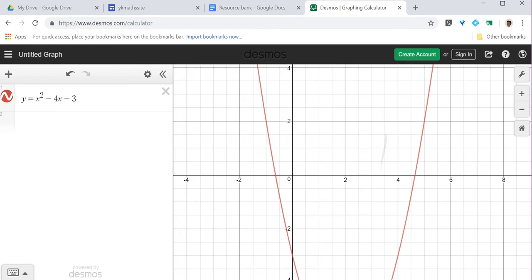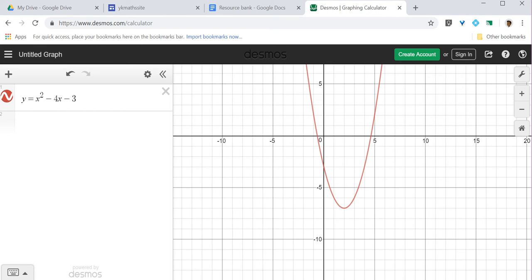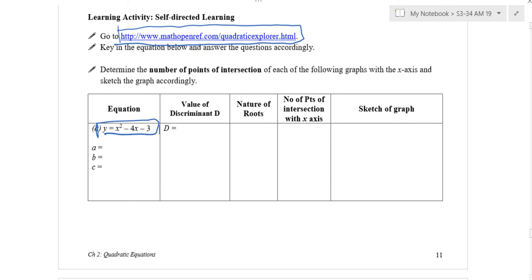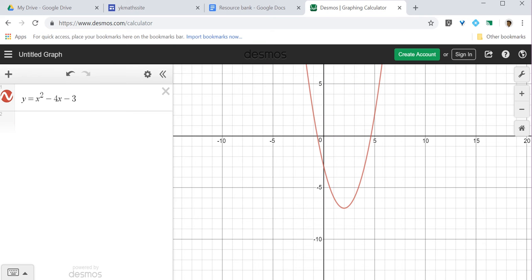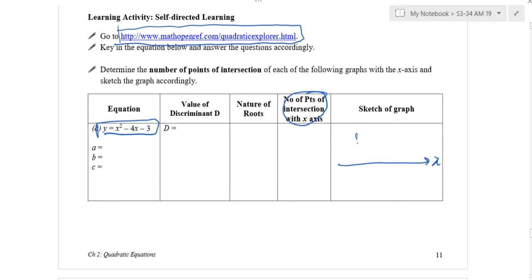Okay. Now, I want to zoom the graph. What I want you to draw is actually the axis and the red graph. So can I go back to my notes? My axis, you see, number of points in the x-axis. So I draw the axis and the red graph. The red graph cuts how many points with the x-axis? 2. Do you see 2? Can I go back to my graph? So you like that.